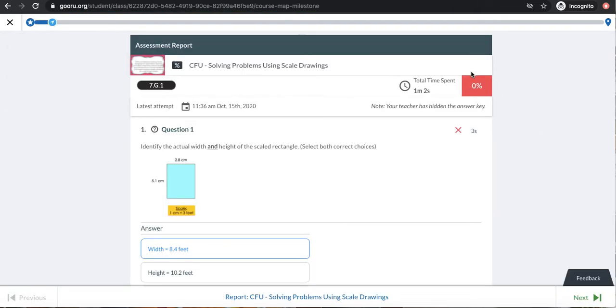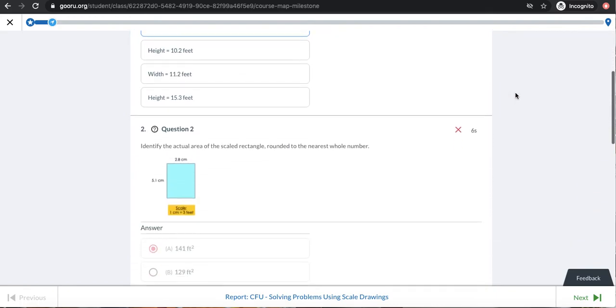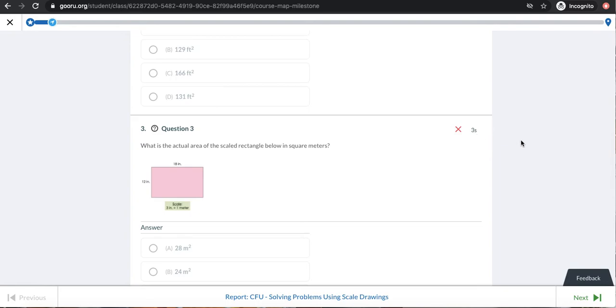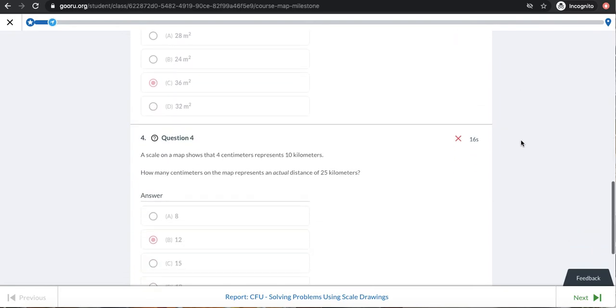So it turns out I didn't do super well. I probably should have spent more time. I can see I spent 1 minute and 2 seconds here. I did not meet my goal of 80%. I can take a look at the answer choices I picked. I can see how much time I spent on those questions. Again, 3 seconds isn't very long, so I probably should have spent more time.